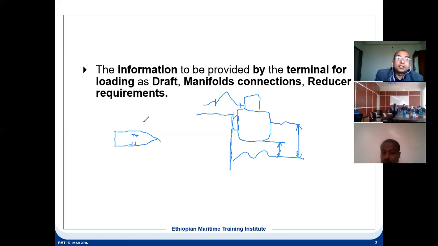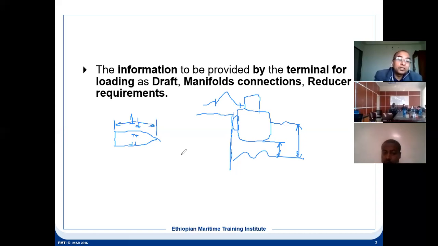The manifold connection also, what it should be: the dimension as well as the location. This is the length of the ship. So where is the manifold, as well as the dimension of the shore manifold? Shore has a manifold here. So it has to be on the same line, and the ship has to be moved accordingly.